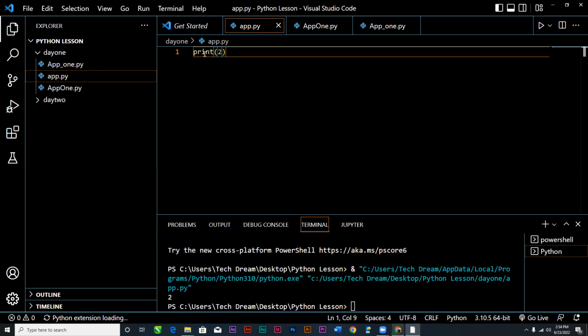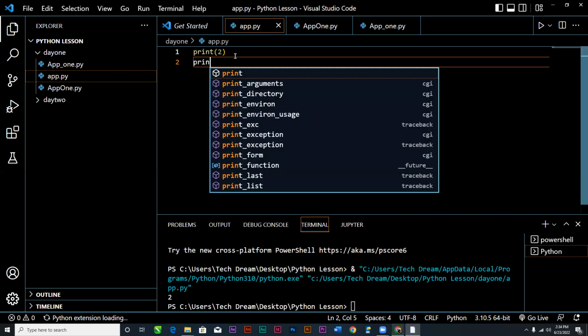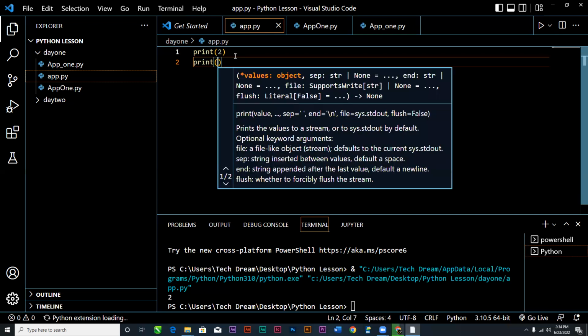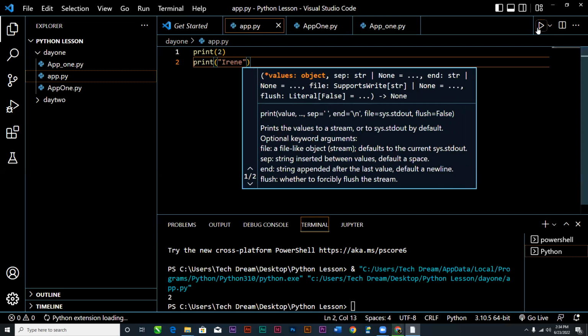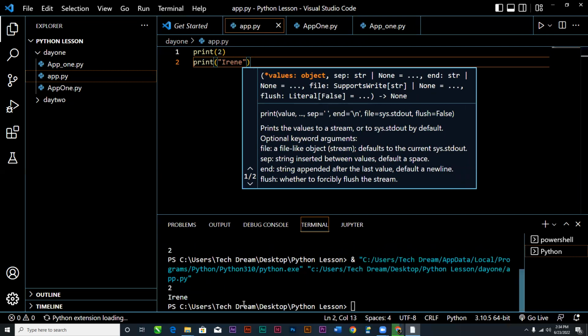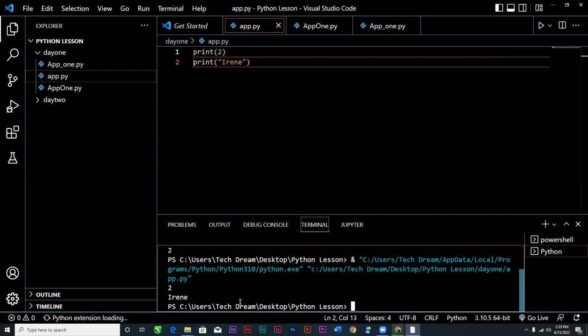So it says that take whatever is in the bracket and then put it in the terminal. That is exactly what it is doing. So the print will only do what it has been assigned to. So if I say print Irene, it is going to print Irene for me. That is the function of the print. It doesn't do anything apart from taking the code and displaying it on the terminal.